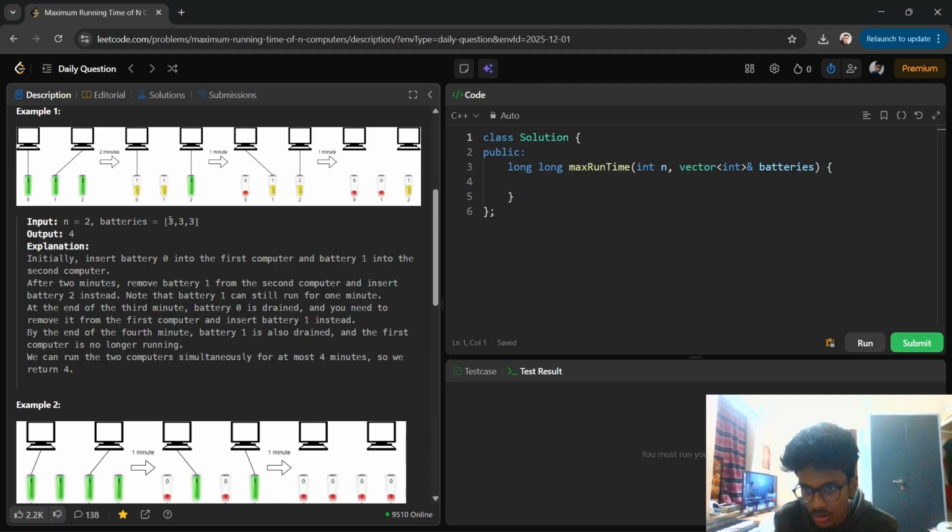The total time I have is 3 plus 3 plus 3, 9. And I have two computers, so 9 by 2 is, sorry, 4.5. And here the answer is 4.